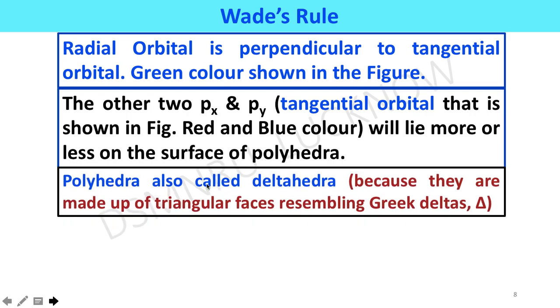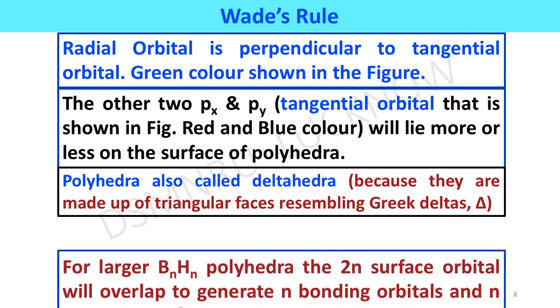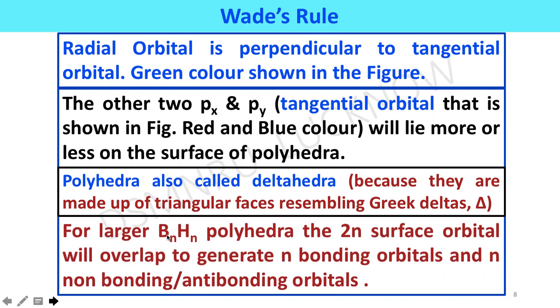Polyhedra are also called deltahedra because they are made up of triangular faces resembling Greek deltas. For larger BnHn polyhedra, the 2n surface orbitals will overlap to generate n bonding orbitals and n non-bonding or anti-bonding orbitals.